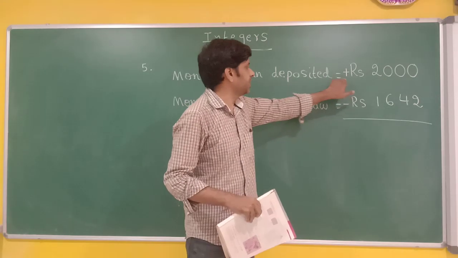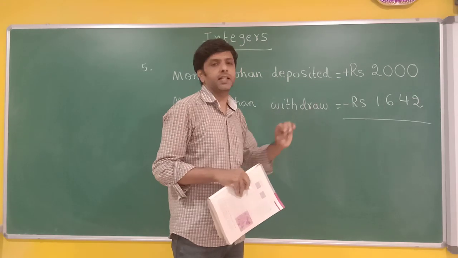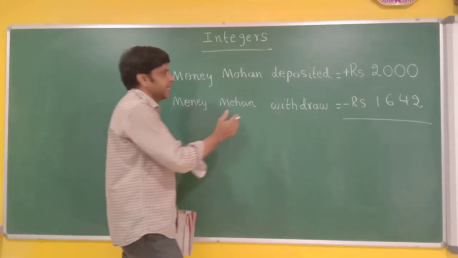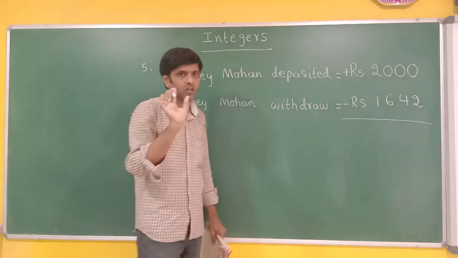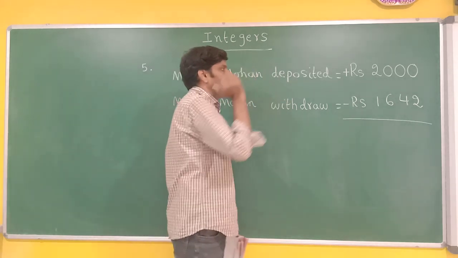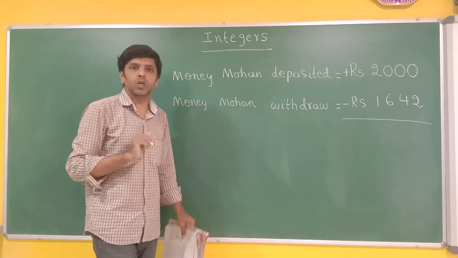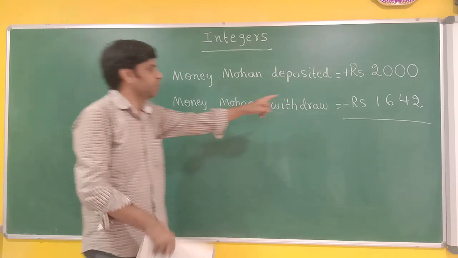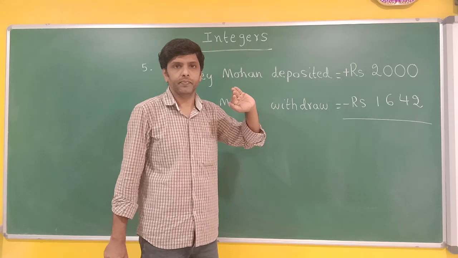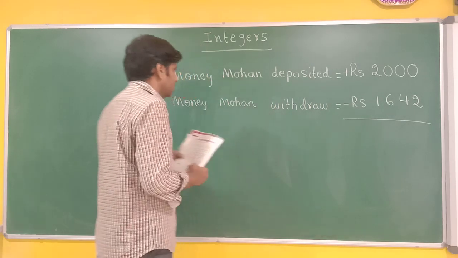Depositing means positive, withdrawing means negative. It does not mean he is withdrawing minus 1642. With how much he is withdrawing, that is rupees 1642. Why I am using the sign minus? Because he is withdrawing. Okay?